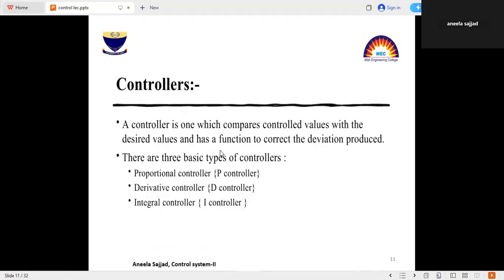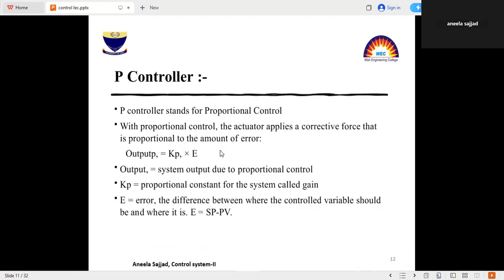Now, basically, there are controllers. What is a controller? A controller compares control values with the desired values and has a function to correct the deviation produced. There are basically three types of controllers. First one is proportional controller, then derivative controller, and integral controller. Proportional controller, P stands for proportional control.